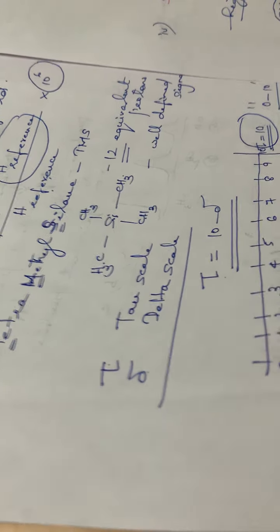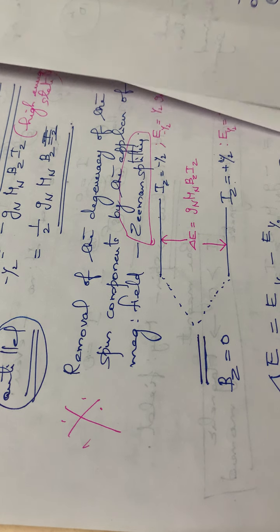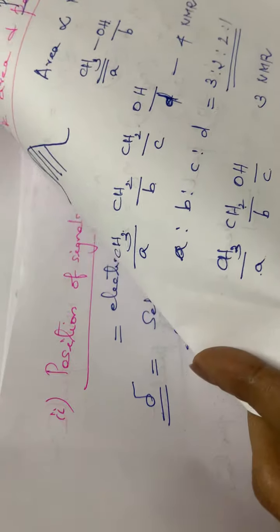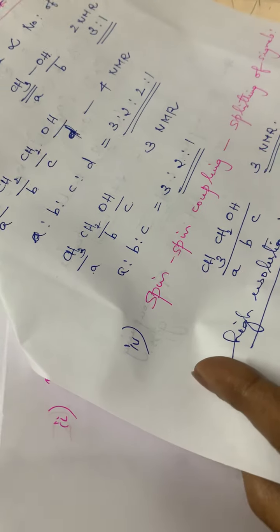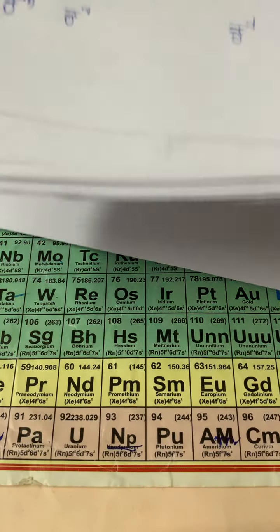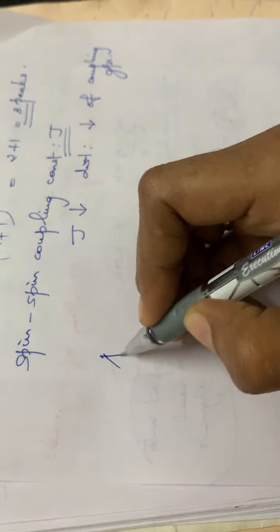So you have to study all these 4 points on how to interpret NMR spectra. The first one is the number of signals. The second one, position of the signals. Third one, the peak area and proton counting. And the fourth one, the spin-spin coupling. Then the last topic is the applications of NMR spectroscopy.